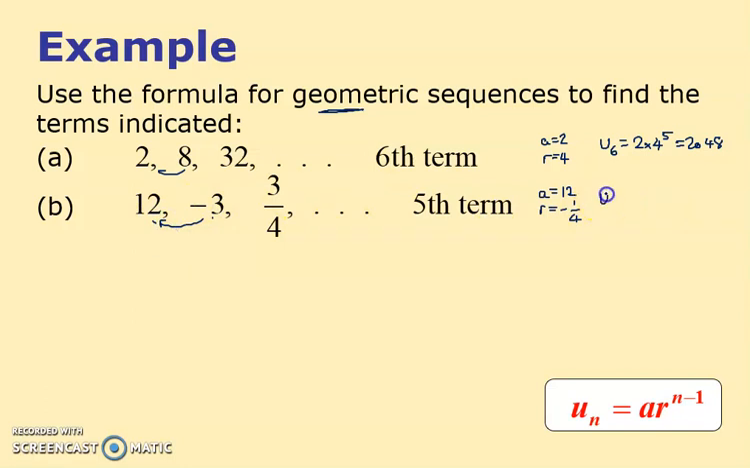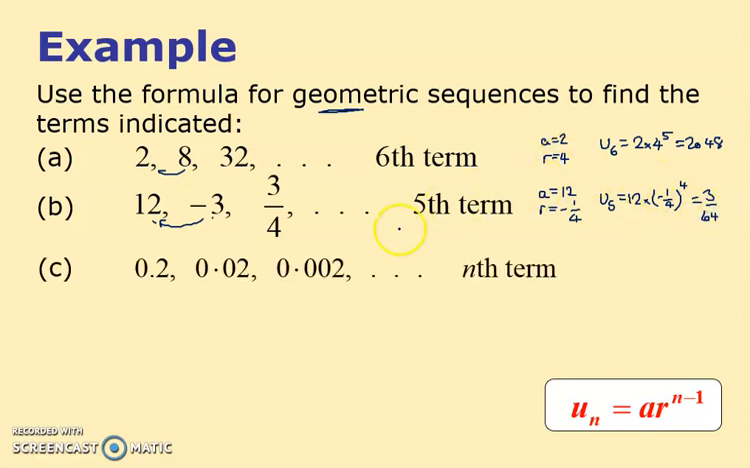So I want the fifth term, so it's 12 times minus a quarter to the power of, you want always to knock one off, so it's to the power of 4. So 12 times, and it's definitely worth doing this on your calculator, I think, because you'll probably go wrong otherwise. And I get 3 over 64. Make sure that minus is in a bracket with the quarter.